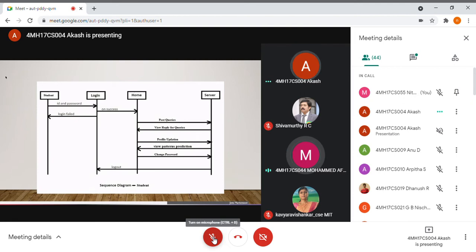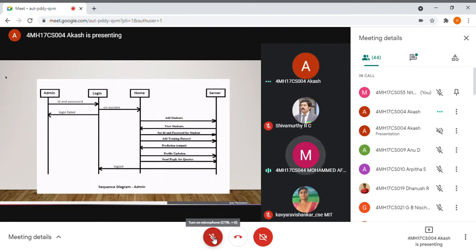Finally, logout. Coming to the admin sequence diagram, he has some more privileges like adding students. He can set ID and password for the students, add data sets, and predict the result. He can also update the profile, send replies for the queries, and finally log out.